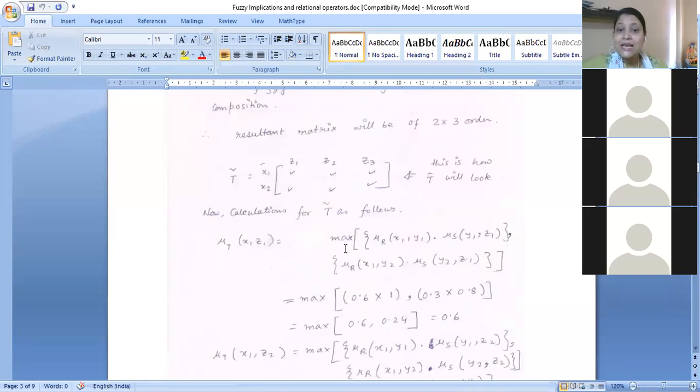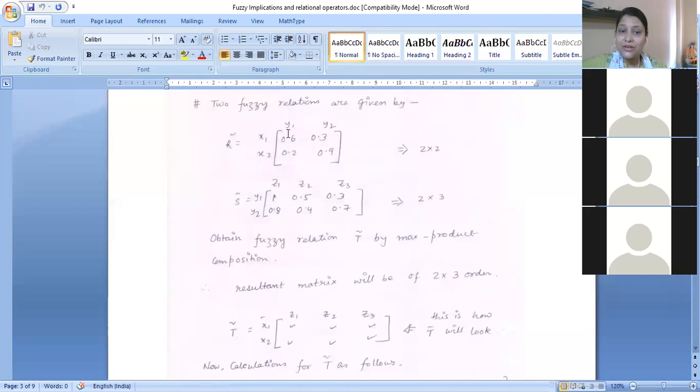So this is how we are going to write it: max of x1, z1. How do we get x1, z1? We have the relationship between x1, y1 and x1, y2, and obviously y1, z1; y1, z2; y1, z3; and also with y2 as well.